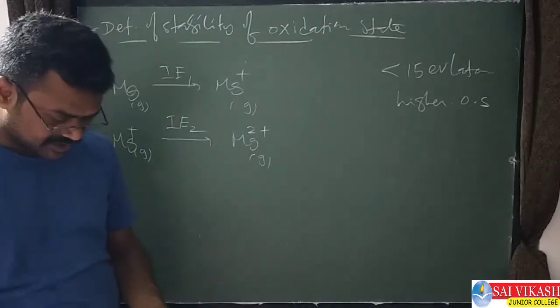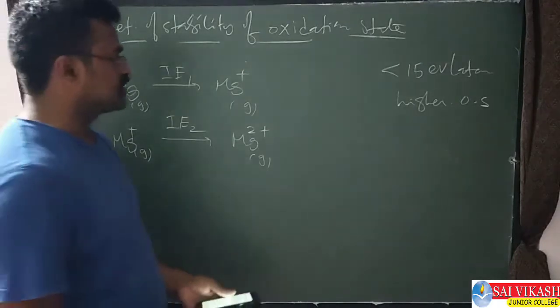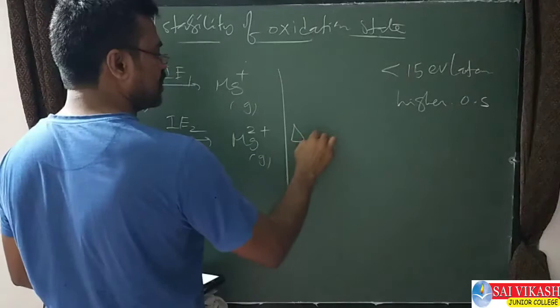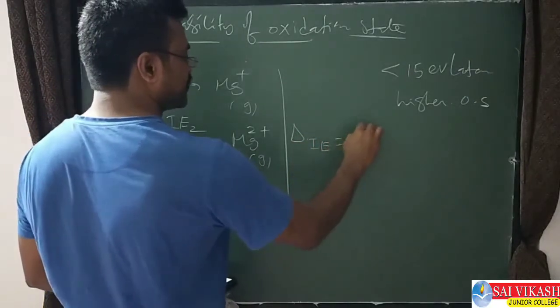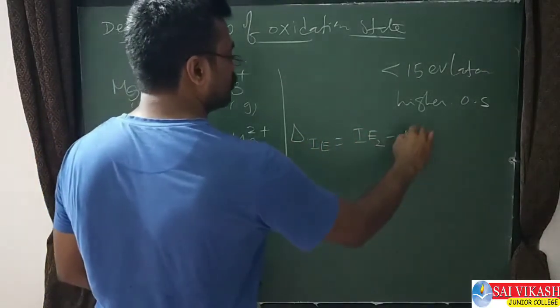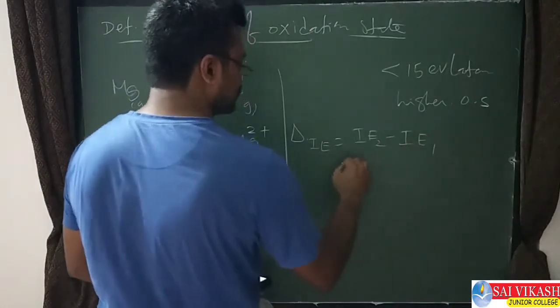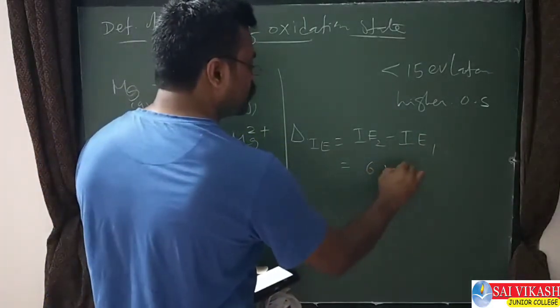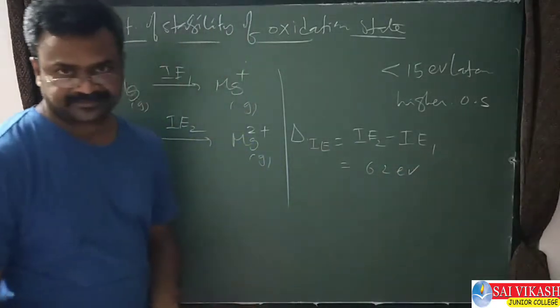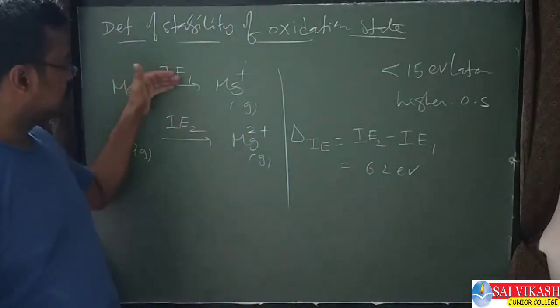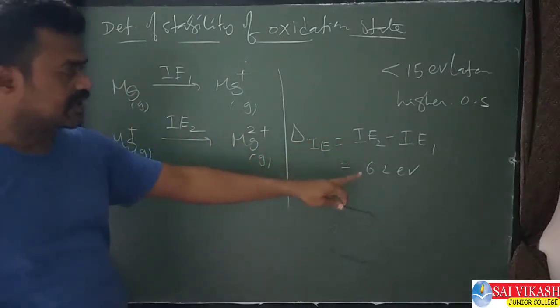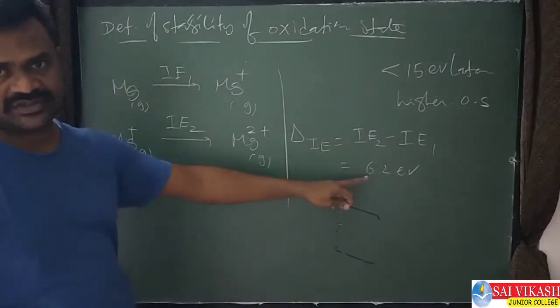The difference between these two is 6.2 electron volts. Now the delta of ionization enthalpy is equal to IE2 minus IE1. So how much is the difference here? 6.2 electron volts should come, whatever the values of IE1, IE2. So the difference between these two ionization enthalpy values is 6.2 electron volts.